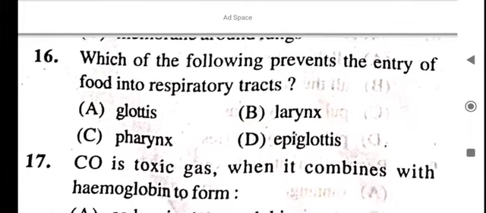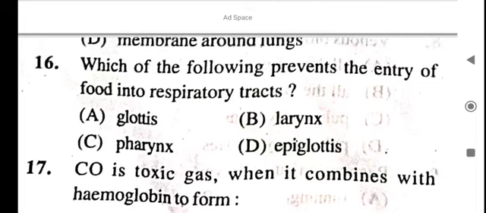Which of the following prevents the entry of food into the respiratory tract?